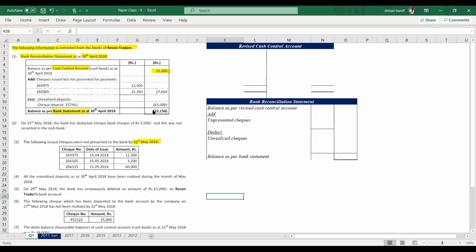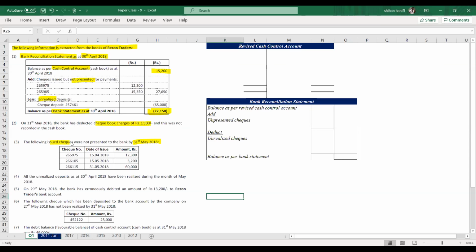Bank statement balance is 22,150, which is an overdraft. So the reasons are two unpresented checks and one unrealized check. On 31st May 2018, the bank has deducted checkbook charges 3,500, and this was not recorded in the cash book.